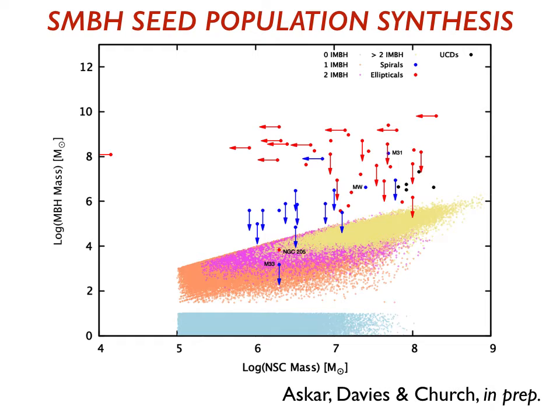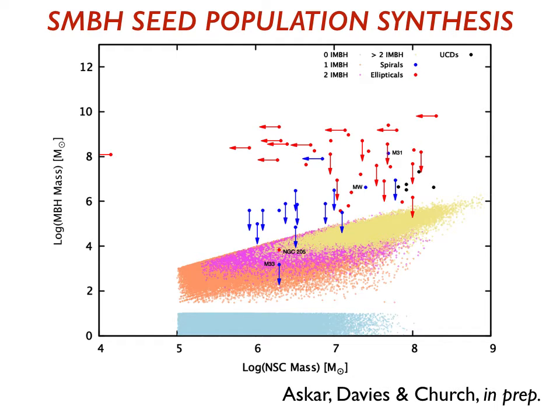And in a random way, based on the simulations Abbas has done, we populate some of the nuclear stellar clusters with intermediate mass black holes and some don't have them. And then we merge. And what we see here then, it's a complicated plot, is actually two things. There's observations of the red dots and the blue dots.